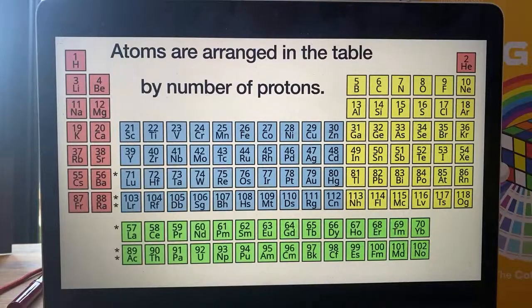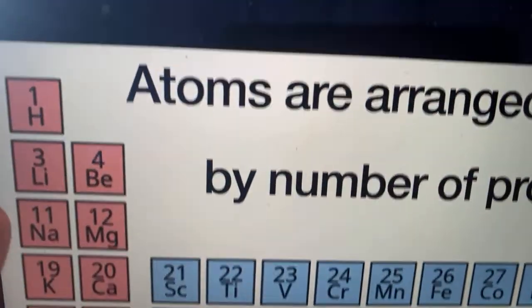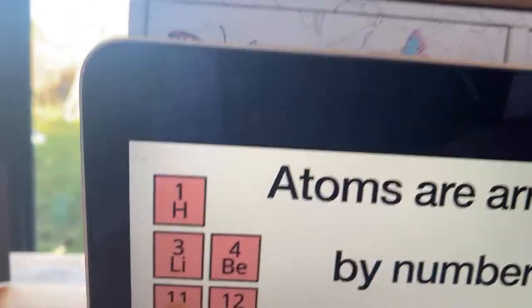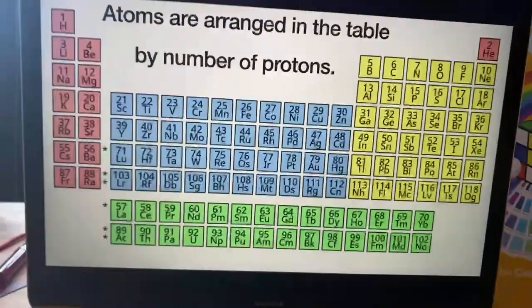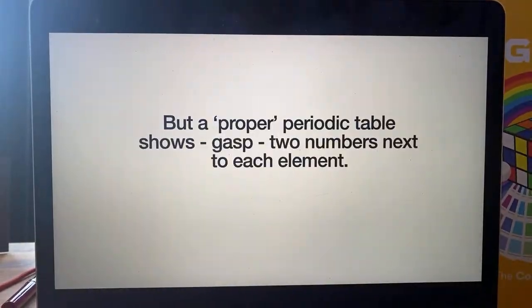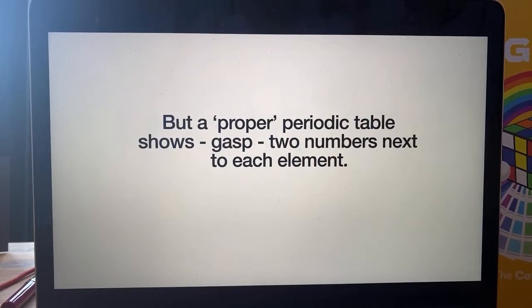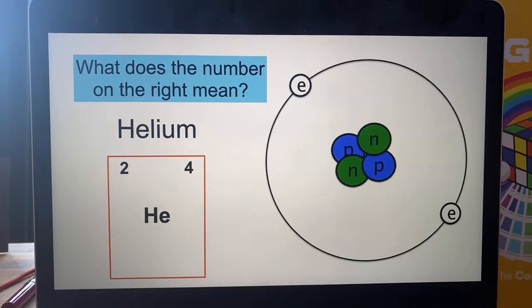And we've looked at how atoms are arranged in the periodic table by the number of protons. This is the easy bit, right? Hydrogen has 1 proton, so it's there. Helium has 2 protons, so it's the next one along. Lithium has 3, beryllium has 4. You get it. But proper periodic tables show 2 numbers next to each element. So what do they mean?